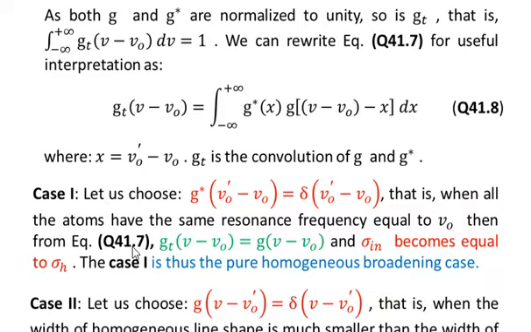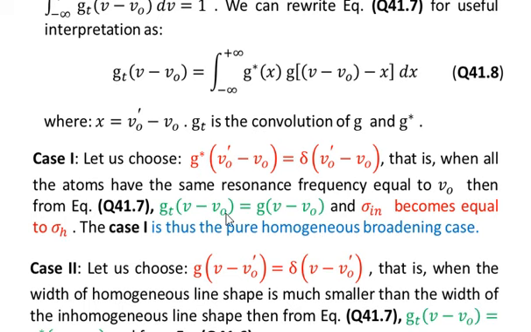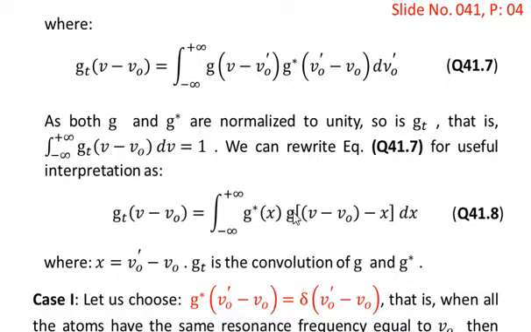Then from equation 41.7 we have, so you see that if you replace g star with the delta function in this equation, then of course this equation will give you gt of nu minus nu naught is equal to g of nu minus nu naught, and the sigma in becomes equal to sigma h, because you know that in the definition of the sigma h the only function which is present is g of nu minus nu naught.